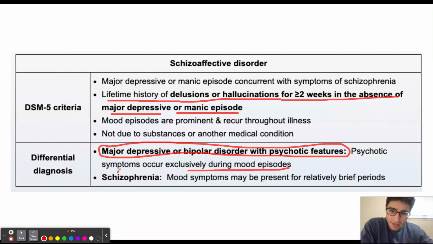Now, with schizophrenia, the patient is not going to have any mood episodes that can be diagnosed as major depression or mania. So the diagnosis of schizophrenia is not going to include major depression or mania. So this is how we can distinguish schizoaffective disorder from schizophrenia as well as major depressive or bipolar disorder with psychotic features.